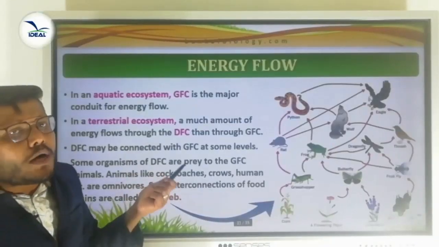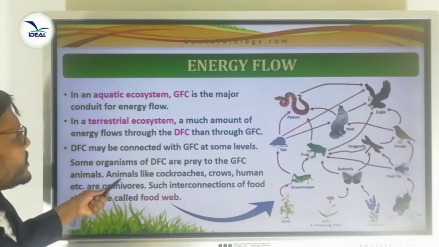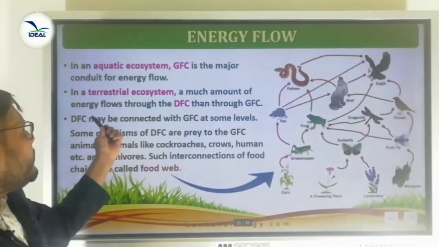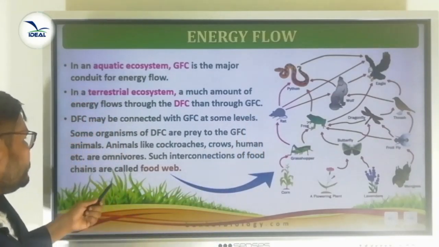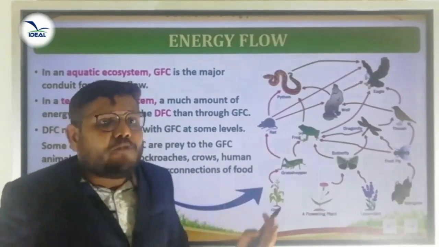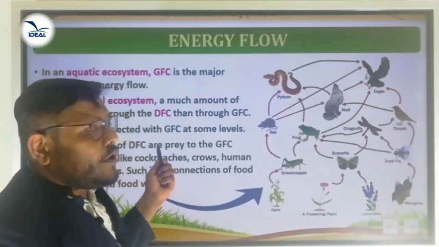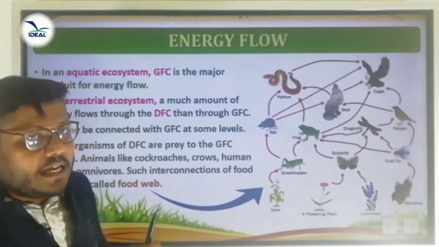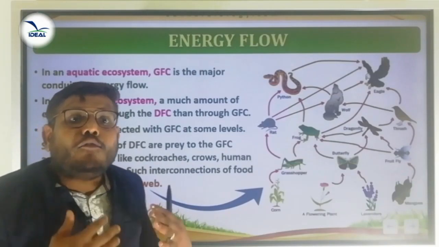If you consider the aquatic ecosystem, GFC is the major conduit for energy flow. In the terrestrial ecosystem, a much larger amount of energy flows through the DFC than through the GFC. So we already explained the food chain. Many food chains are interconnected to form a food web. Before, we explained only one food chain. Like that, many food chains are interconnected to form a food web.